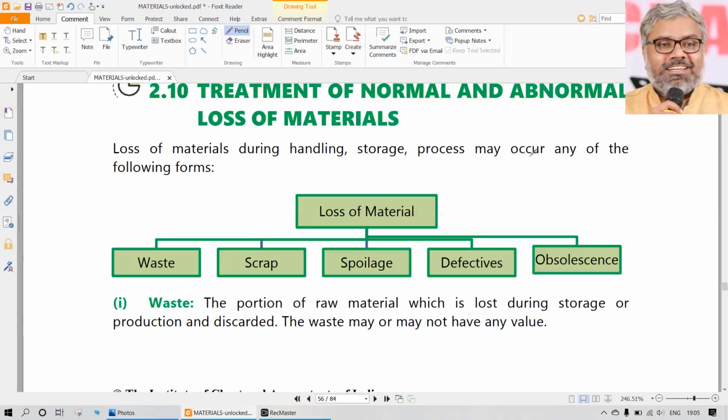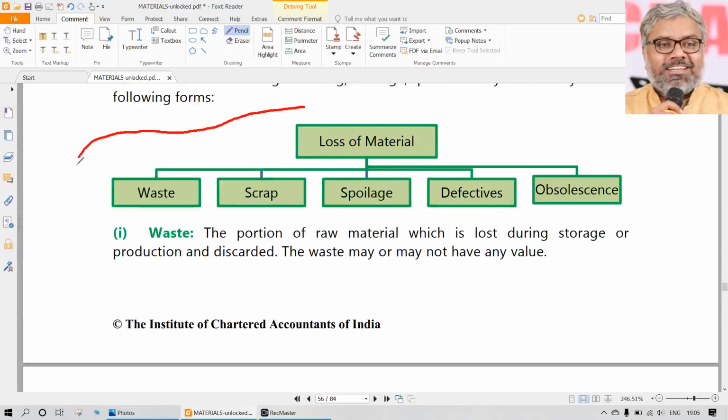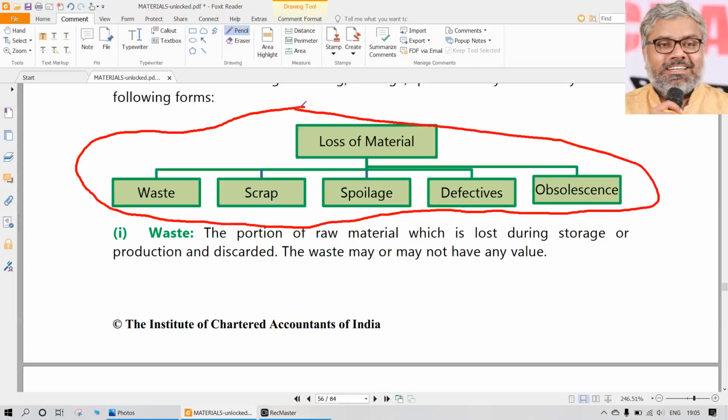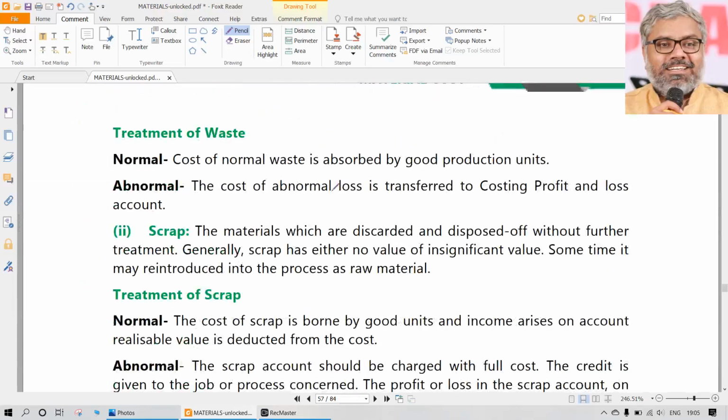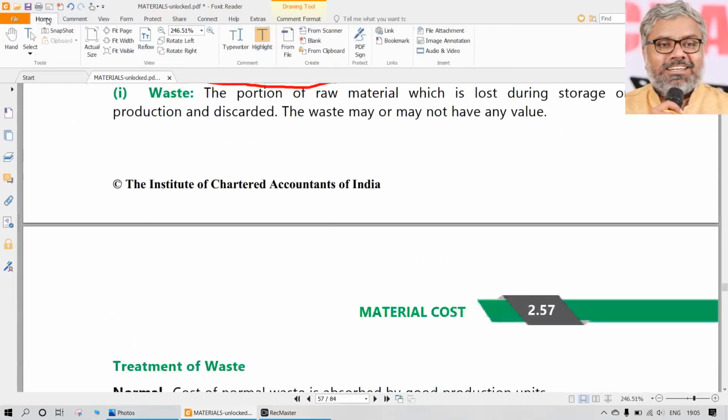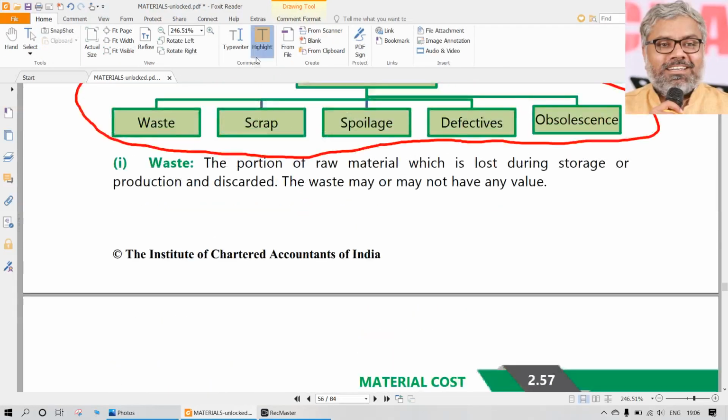Another point which will again be theoretically important is what are the types of losses of material? This is a very commonly asked theory question. What is the difference between waste, scrap, spoilage, defectives, and obsolescence? These are theory questions, so go through that generally. There is nothing technical about it. A lot of things are self-explanatory here.